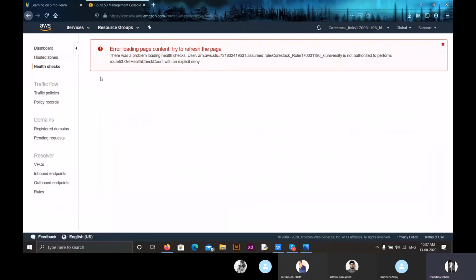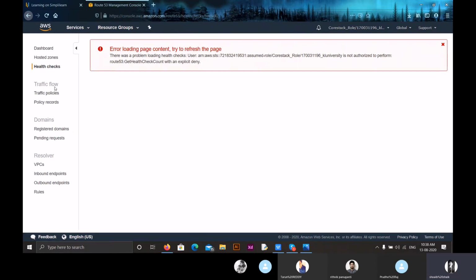Now the second one is health checks. Here we can't access this because for health checks we have to create a hosted zone first. So health checks ensure whether our website is working or not. What we have to do is just give the domain name of our website. Then it checks and gives results like healthy or unhealthy. Healthy means all the websites or all the regions where our website is working, while unhealthy refers to the websites or regions where our domain or website is not working.